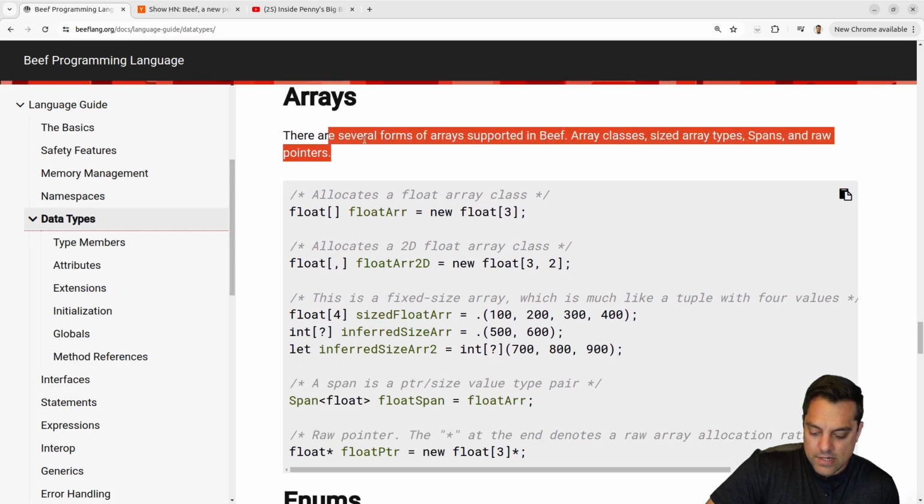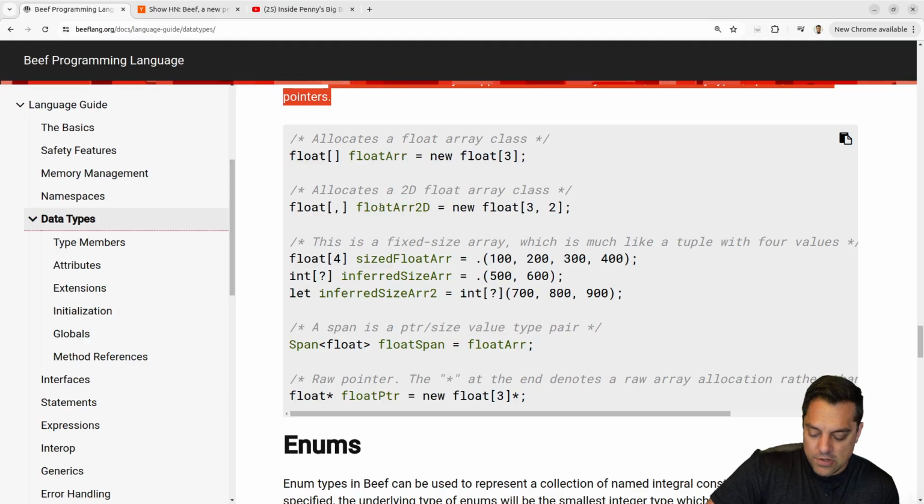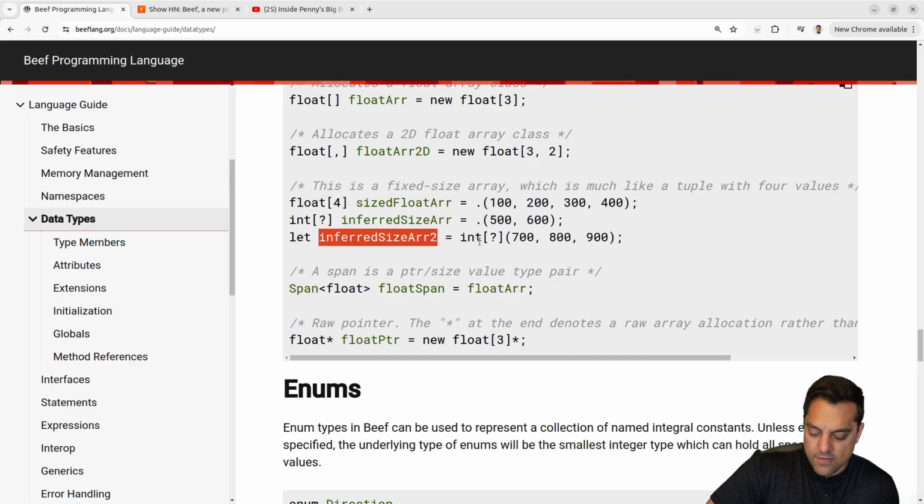Arrays. Several forms of arrays. Okay, so here's 1D, 2D sized arrays, and you could do different sizes. Fixed size arrays. Oh, what is this? Question mark. I guess it just figures it out here. That's 2. And let inferred size. I see. Yeah, that's just inferring the size. I kind of like that. Actually, that's something I would steal in this language here, just having the question mark and saying, fill it in for me, whatever the size is. But I want this to be a static size, which is kind of nice here. I like that. It's very explicit and searchable, which is nice.